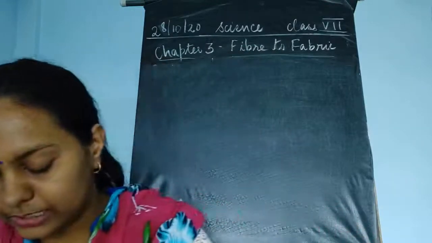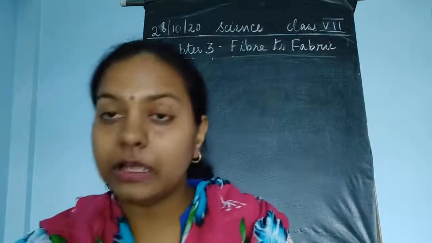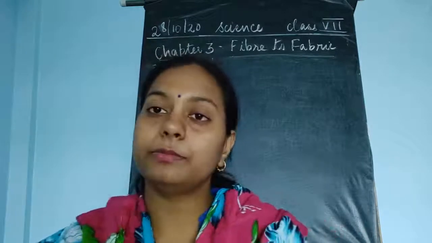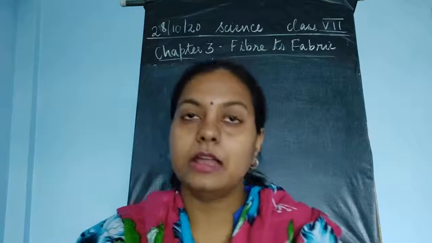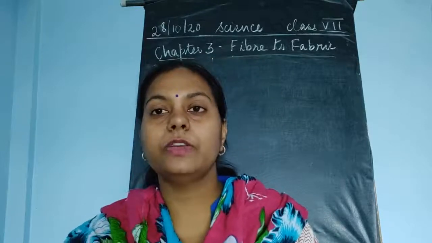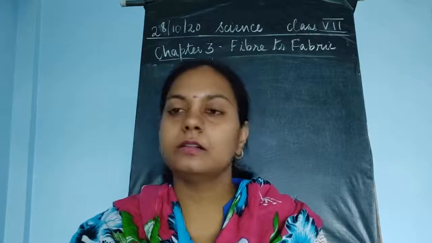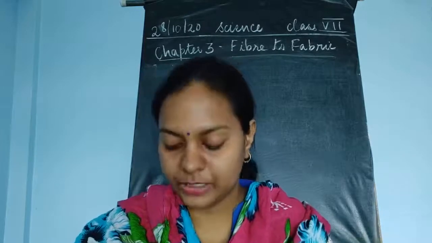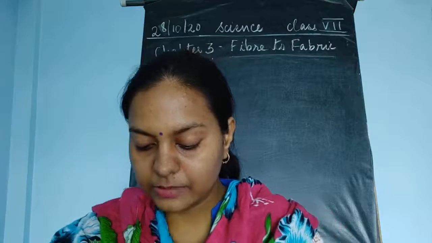Now the next thing is the silkworm. The cocoon is the step because of which the silk fiber is obtained. Next is: the silk fibers are made of proteins.